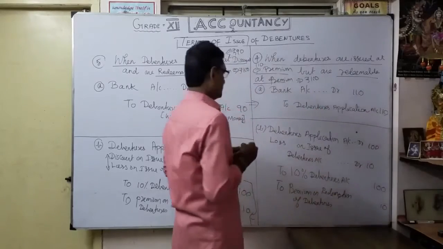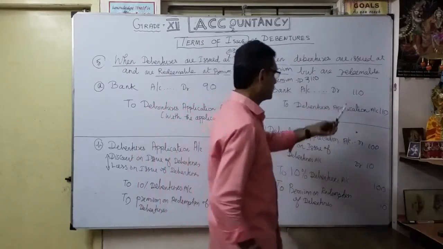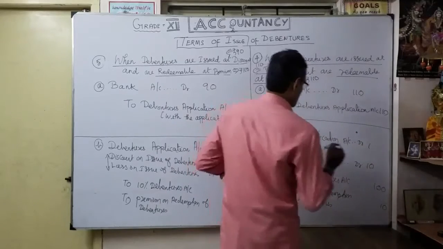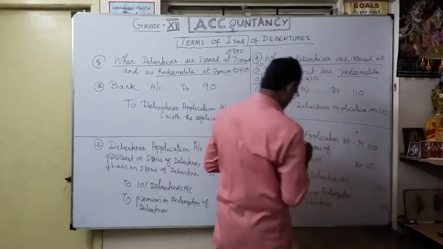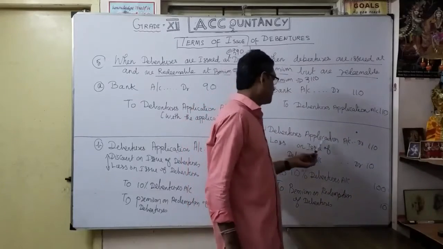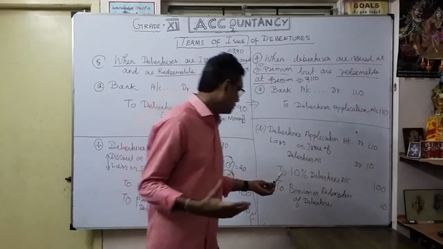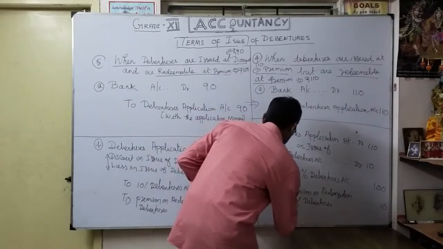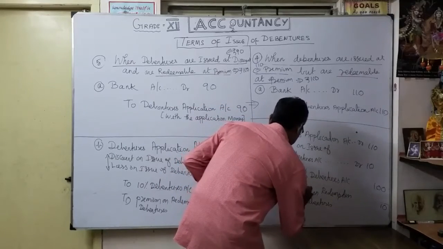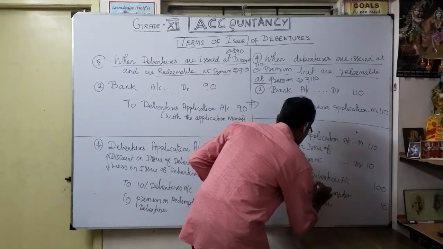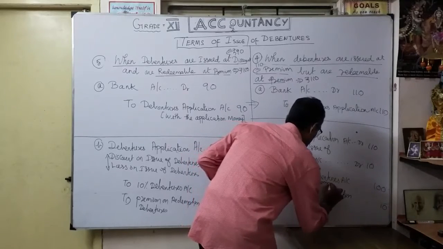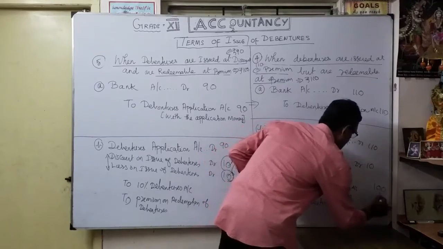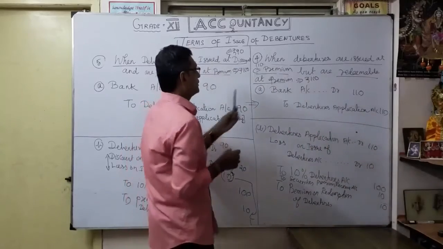So what is the second entry? Very important. So debenture application account debit, how much? I make it 110. Now this 110, I will make it what? Debenture application account debit 110, to 10% debenture account 100, to securities premium reserve account 10 rupees. For this entry only I am doing now.